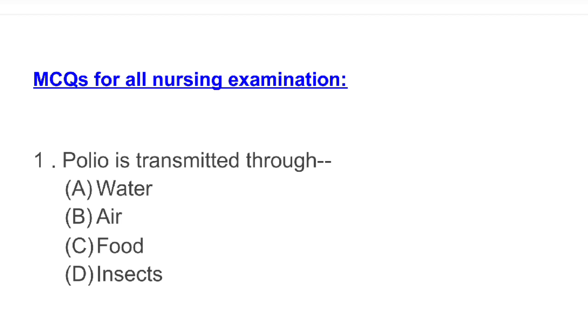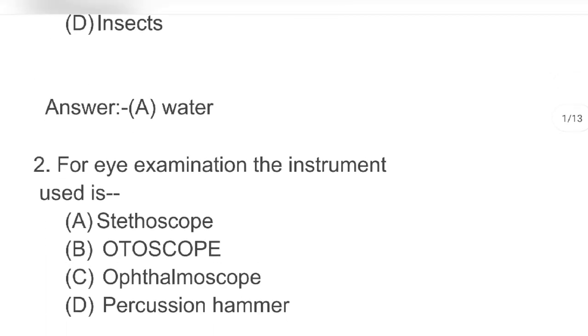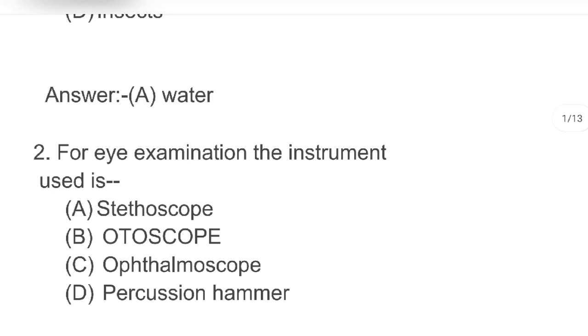Question number 1. Polio is transmitted through A. Water B. Air C. Food D. Insects. Answer A. Water.